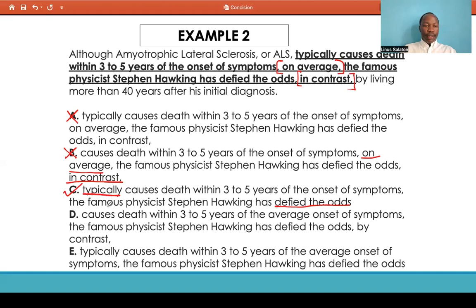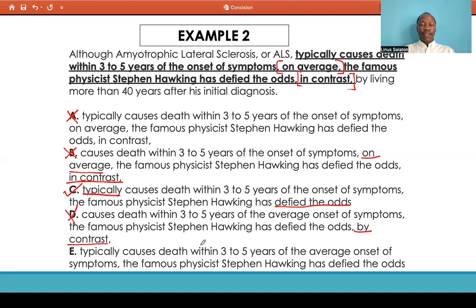Then D says causes death within 3 to 5 years of the average onset of symptoms. The famous physicist Stephen Hawking has defied the odds. By contrast, by living, right, you can tell by contrast is not correct, so eliminate D.